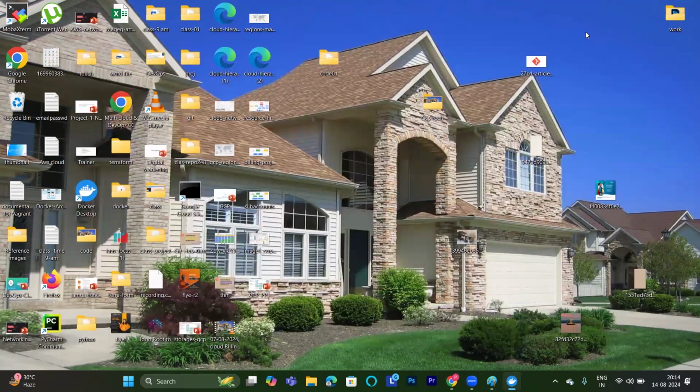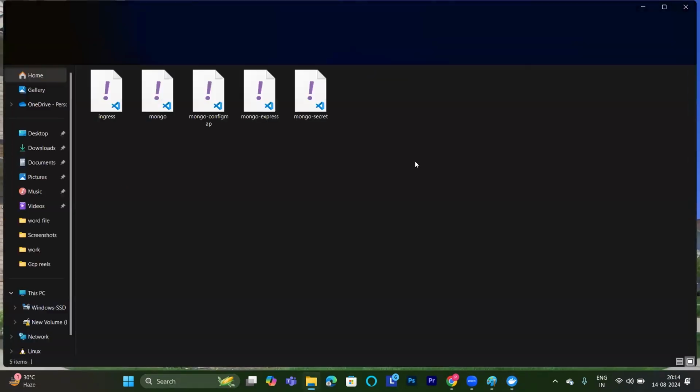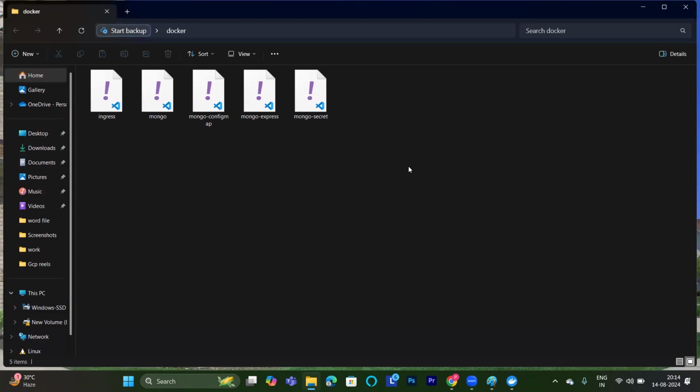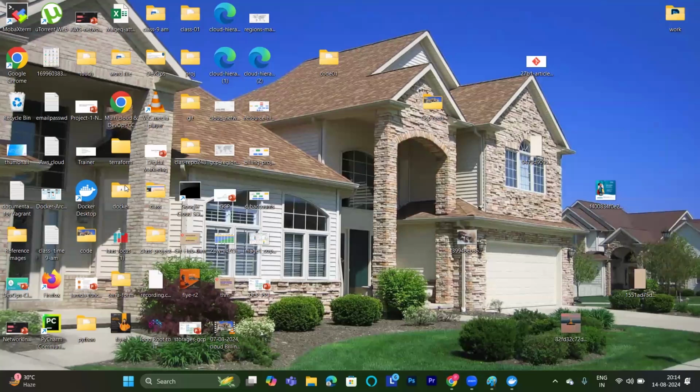Done. Then practice wise, what can we do here? Create one folder named Docker. I already have a folder here. Please create one folder on the desktop. Just create a simple folder like this, named Docker.